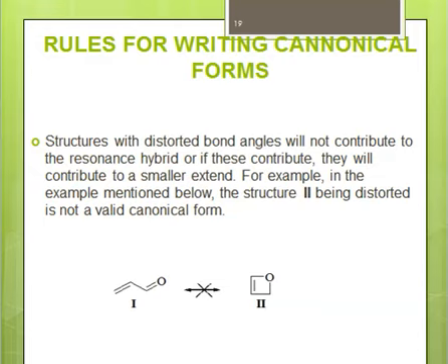For example, you have structure 1 and you have structure 2, right? In structure 1, this is a conjugated system, but in structure 2 you can see that it's highly modified, highly distorted. Because of this distortion, this is not a valid canonical form, so it will not contribute to the resonance structure. Whenever a canonical form is not valid, it will not contribute towards the resonance hybrid. If a canonical form is stable, it will contribute more towards the resonance hybrid. What we mean by contribution is that it will resemble the original structure more.